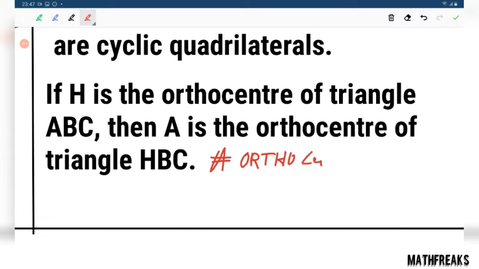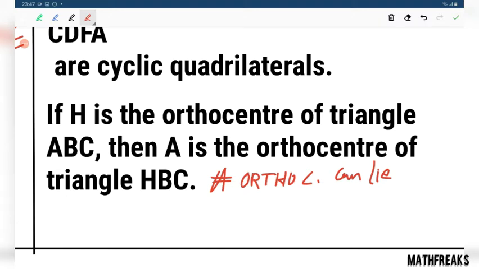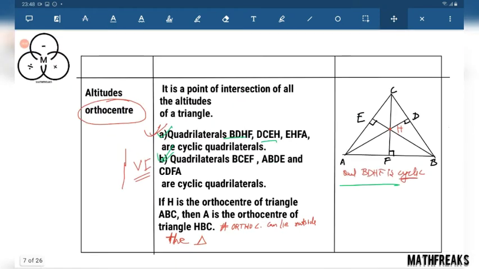Orthocenter can lie outside the triangle. I said circle the first time, I do remember that. Not circle, triangle. Orthocenter can lie outside the triangle. Inside, outside, anywhere it can lie. It is simply the point of concurrency of the altitudes.